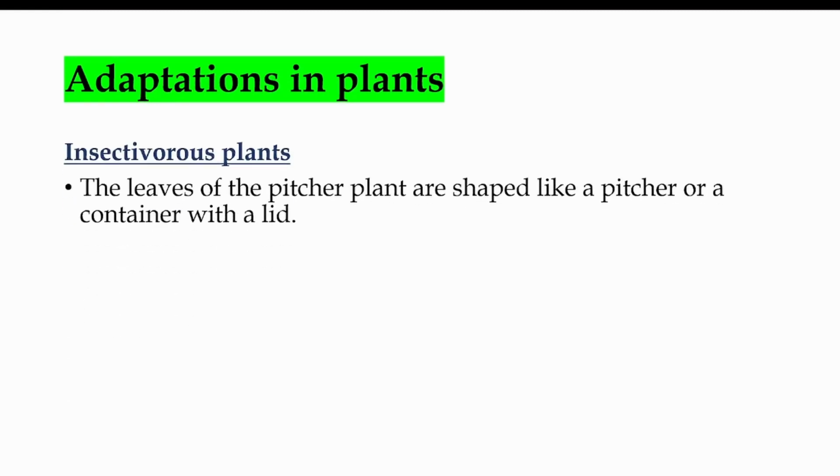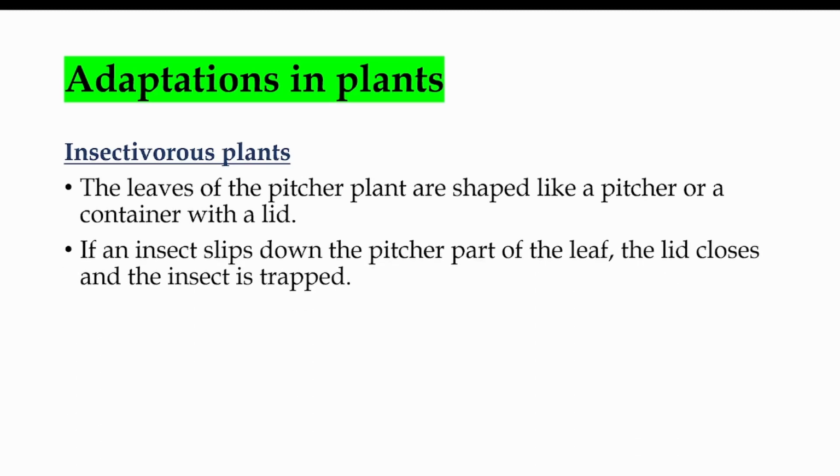So next, one more example we told is pitcher plant, right? The leaves of pitcher plant are shaped like a pitcher or a container with a lid. If an insect slips down the pitcher part of the leaf, the lid closes and the insect is trapped.